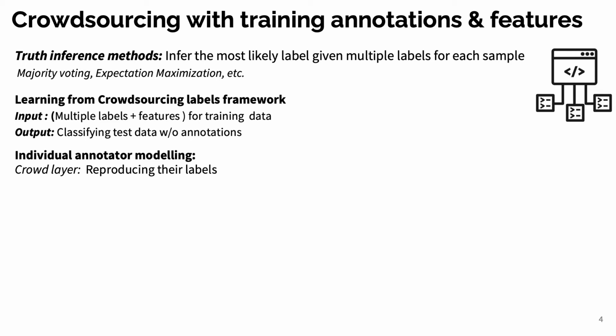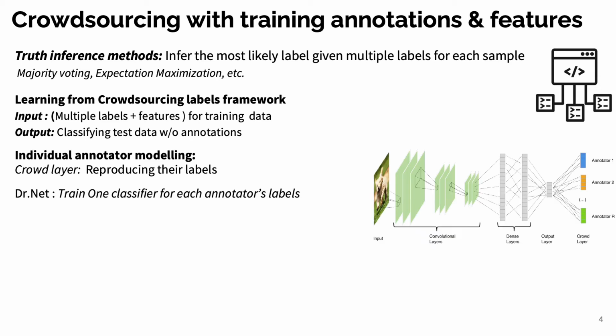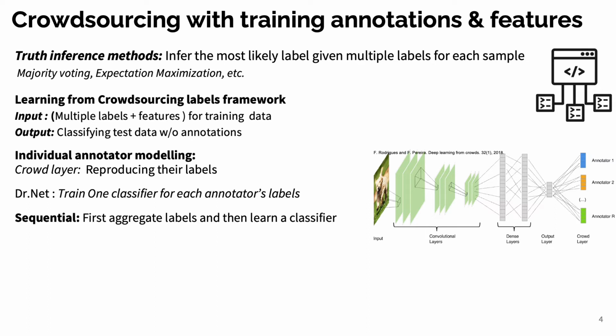The first approach is individual annotator modeling, which tries to reproduce each annotator's label for each sample from the so far estimated class probabilities for that sample. The number of parameters for this recreation results in multiple variants of the crowd layer approach, while another approach is called doctorate, which tries to learn a classifier for labels of each annotator and finally learn how to optimally weight these classifiers.